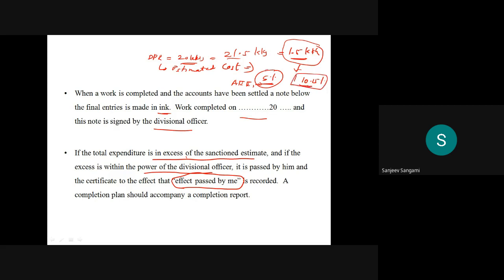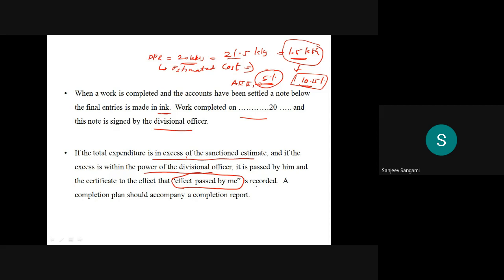Why this 5% is increased has to be recorded properly. If it is within the powers of the officers, then the 21.5 lakhs is paid to the contractor, and why it has increased has to be recorded, and they have to write the effect passed by me.